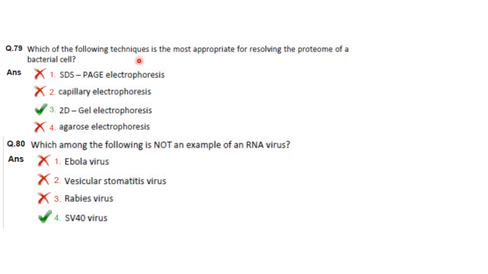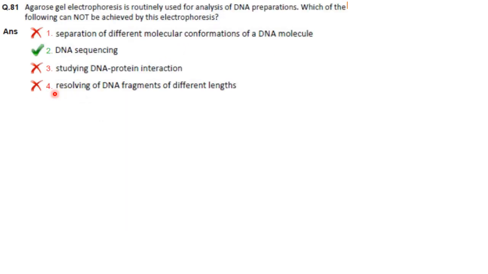Which of the following techniques is the most appropriate for resolving the proteome of a bacterial cell? It is 2D gel electrophoresis. In 2D gel electrophoresis, it separates the complex mixture of samples using two different properties of the protein. In the first dimension, the proteins are separated by pI value and in the second dimension by the relative molecular weight. Then which among the following is not an example of an RNA virus? It is SV40, it is a DNA virus. It is not an RNA virus.